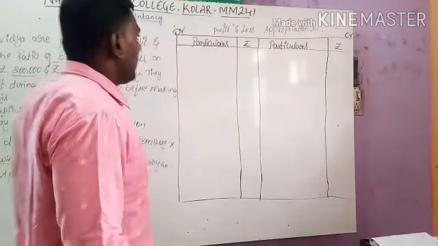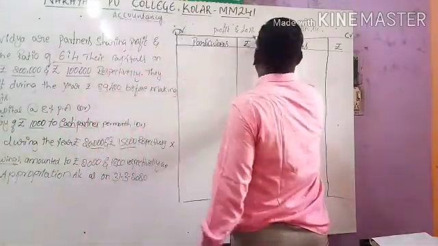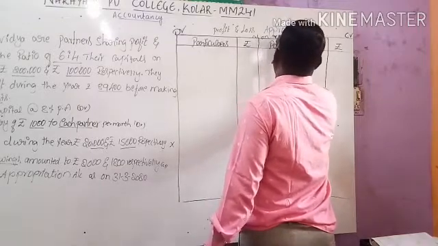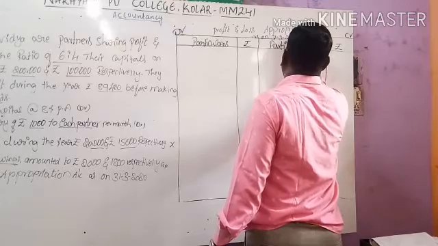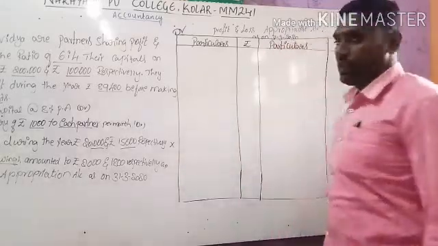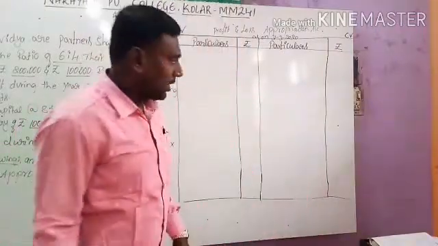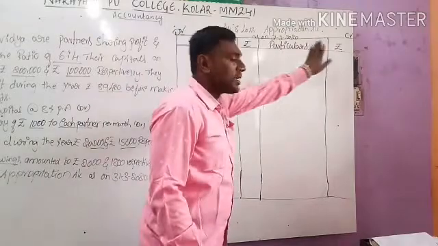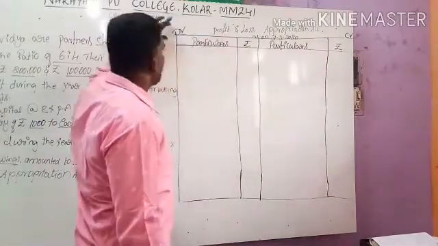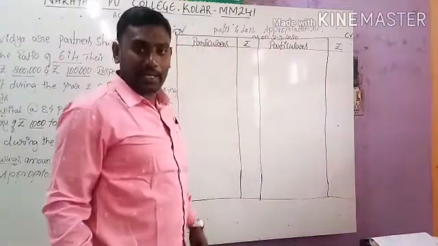So let's come to the heading: Profit and Loss Appropriation Account as on 31st March 2020. This is the financial year for which we prepare the account. Draw the columns: particulars, rupees, particulars, rupees. The left hand side we consider as the debit side and the right hand side as the credit side.